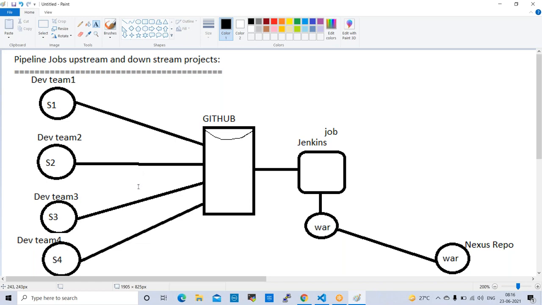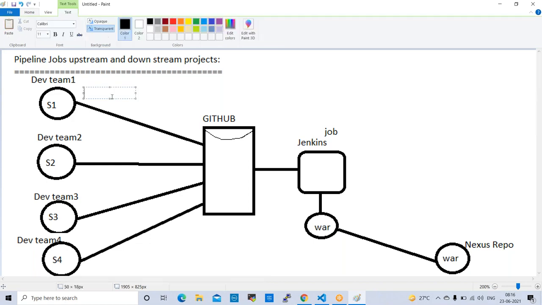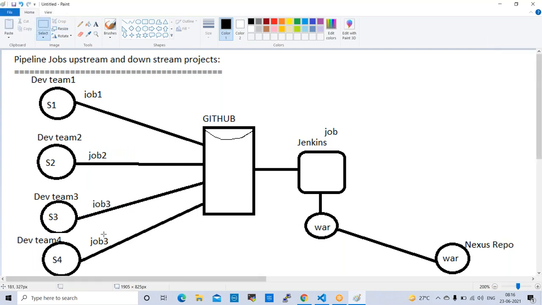So we can say upstream and downstream jobs. For example, for this sprint 1, we create job 1. Sprint 2, we create job 2. Sprint 3, we create job 3. Here, job 4. So we configure them as upstream and downstream projects. Whenever job 1 is success, then only job 2 will run. Whenever job 2 is success, then only job 3 will run. Whenever job 3 is success, then only job 4 will run.